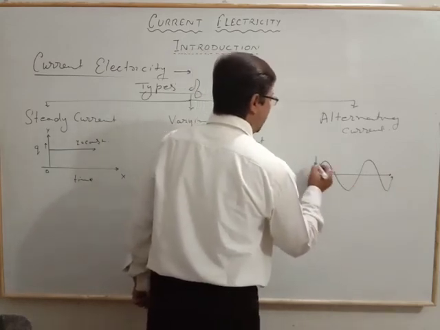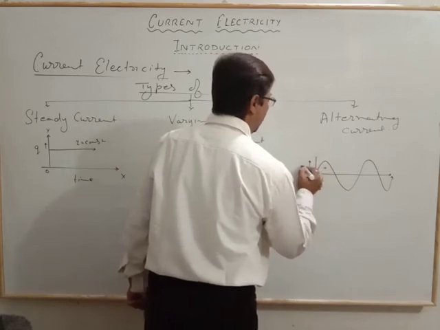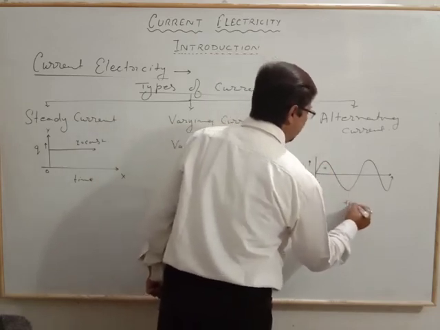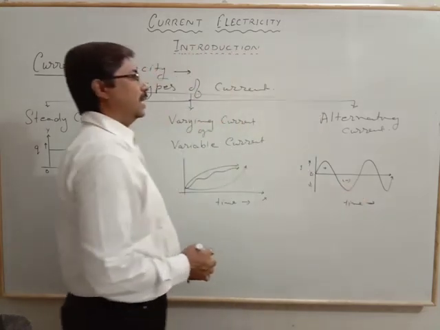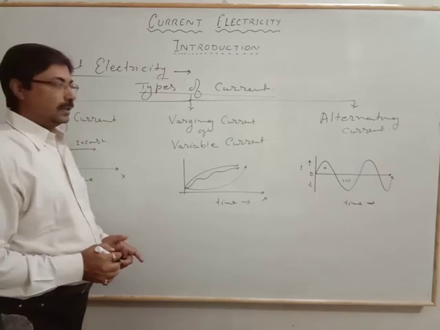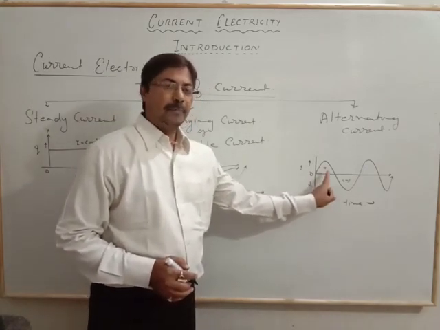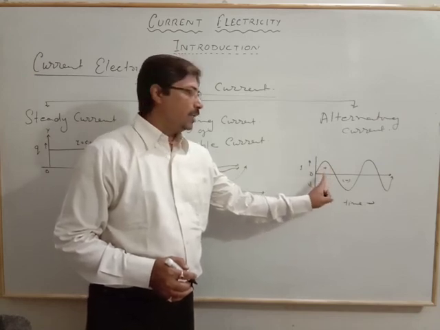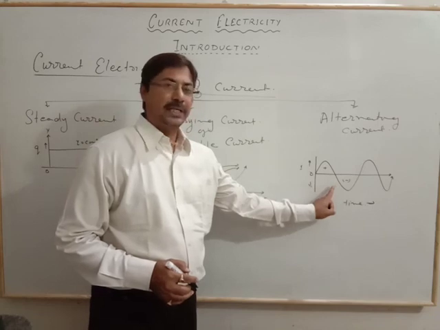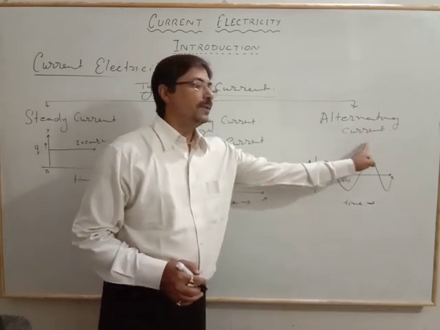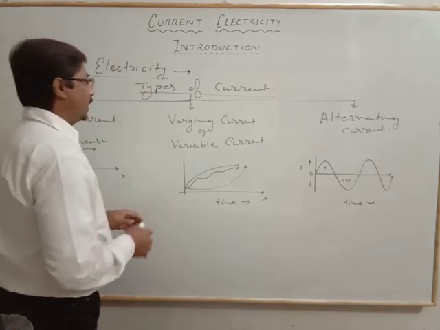The polarity is positive in the first case, and in the second the current I changes with time and becomes negative, so it is the alternating current. The magnitude changes regularly and the polarity reverses periodically, and that is known as alternating current. So these are the types of the current.